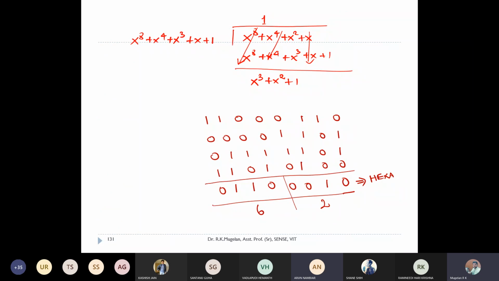Suppose you're getting x power 10 plus x power 8, and here I'll be getting this x power 10, you're saying? Right now, the one which we are using to divide is smaller than the one which we are dividing, right? Obviously it will be smaller only. Don't worry. That's why they gave this polynomial as an irreducible polynomial for this purpose.